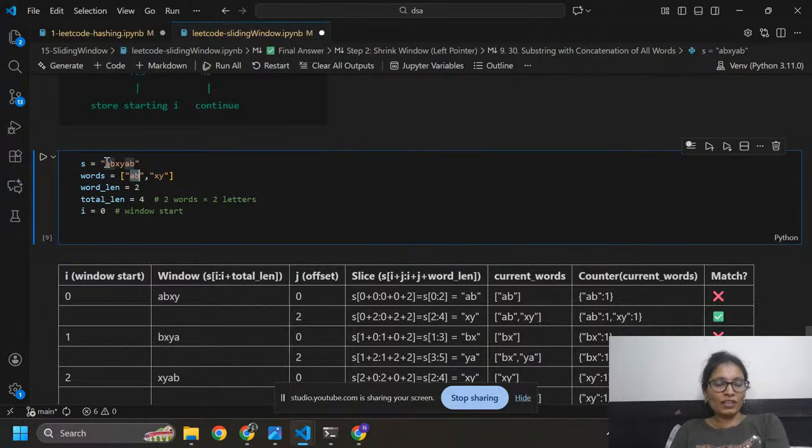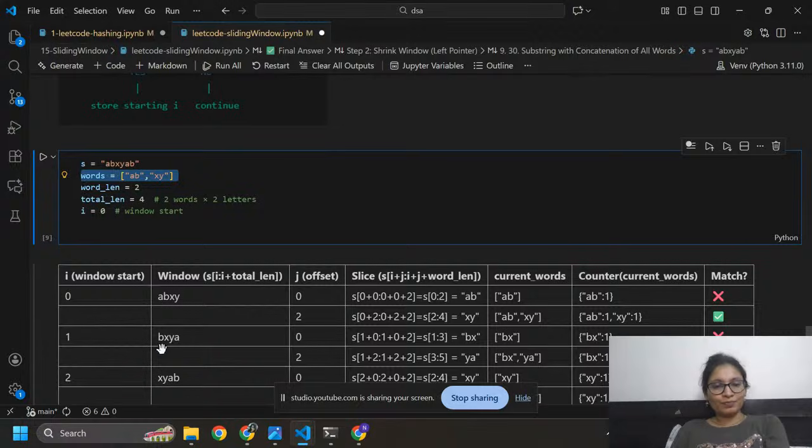At index 0 I have a, at index 1 I have b, at index 2 I have x, so it will become xy. Now I am going to add this xy into the current word, so it will become abxy. Now I am going to check whether this abxy will match from words. Yes, it is matching here. Now I am going to increase the i value. Here i equals 1.